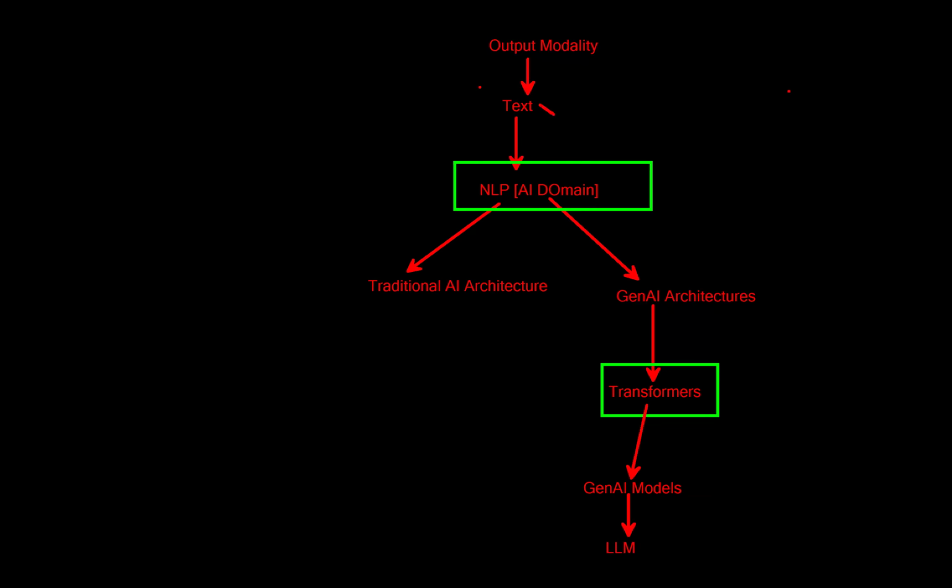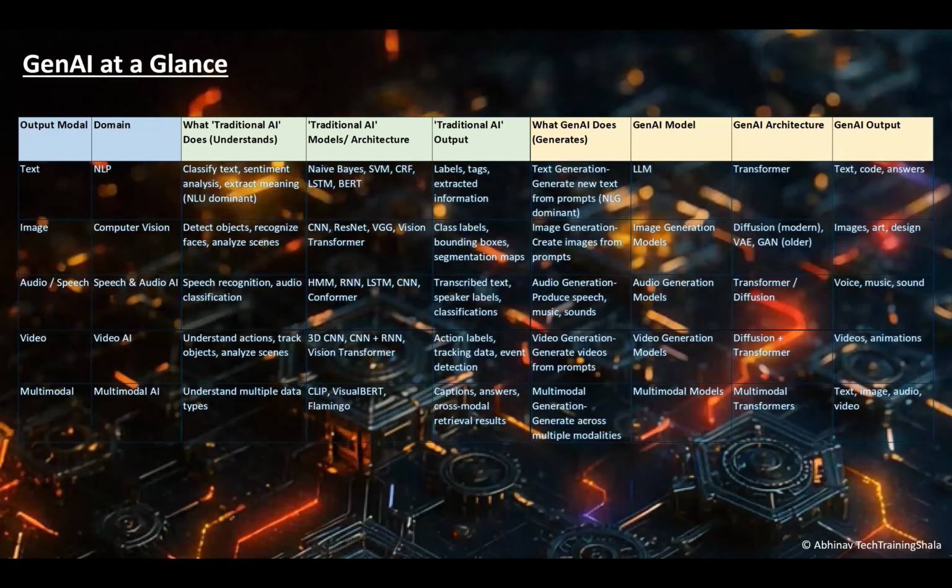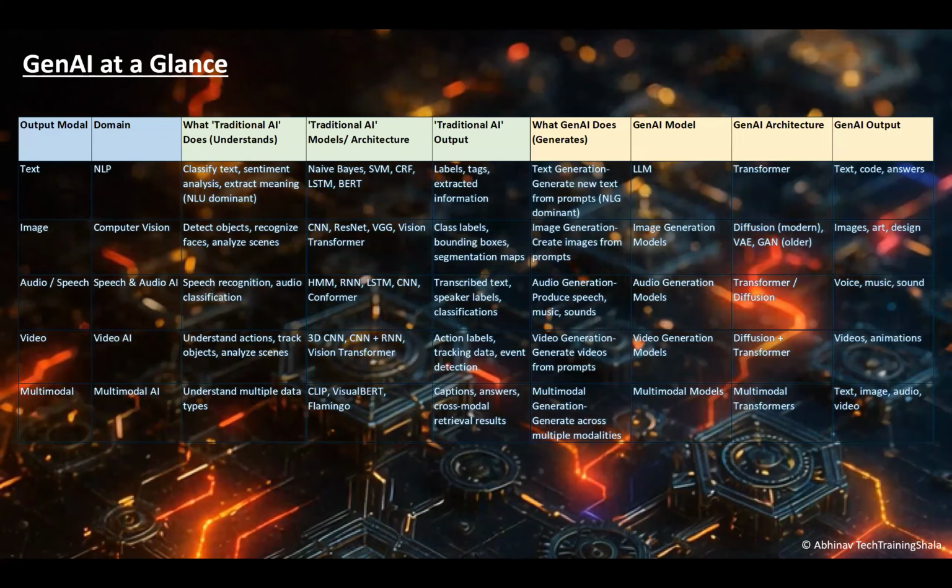So the output modality is text. The related AI domain will be NLP, natural language processing, and traditional AI architecture, which right now I'm not talking about. But when we talk about Gen AI architecture, the most important one involved is the transformer, and the Gen AI models evolved from this architecture. That is, the models built using transformers are LLMs. Okay, so this is how it looks, and that's what I have mentioned in this one slide.